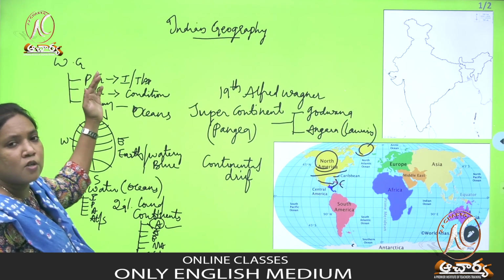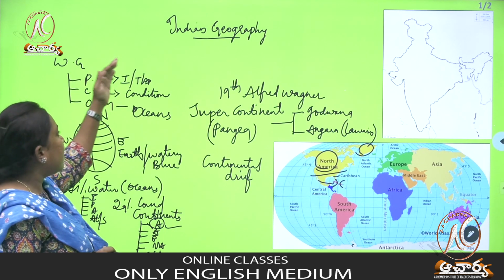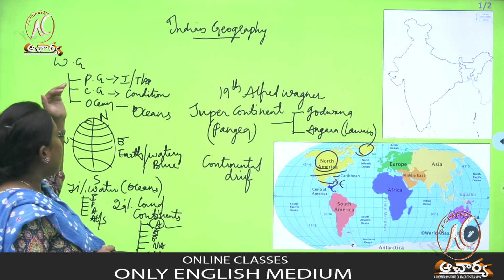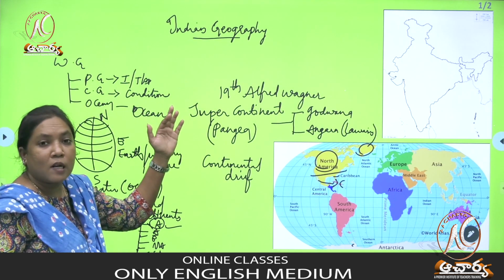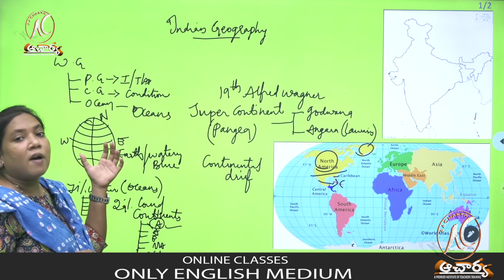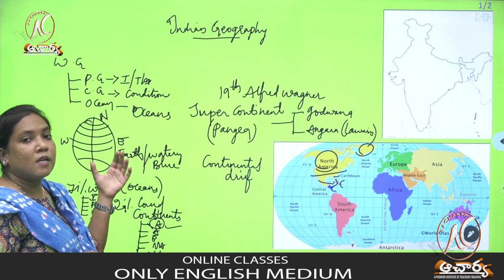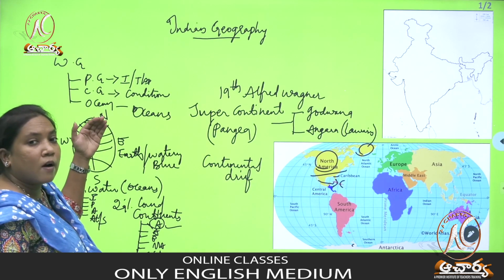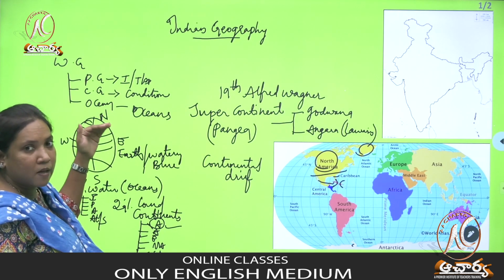And what does physical geography deal with? It deals with physical features. Climate geography deals with the climatic conditions of the earth, because they differ from one place to another.